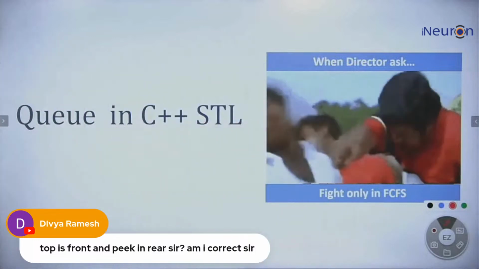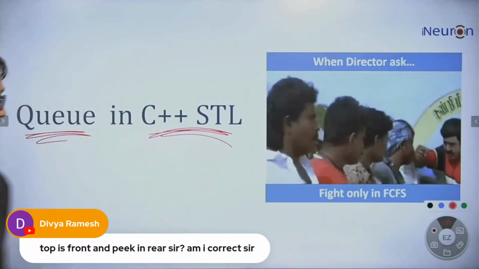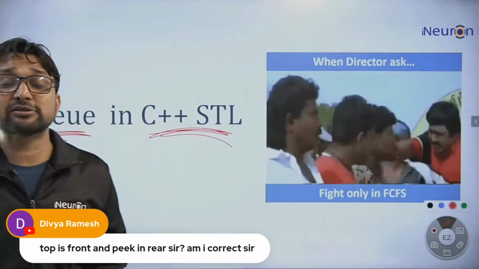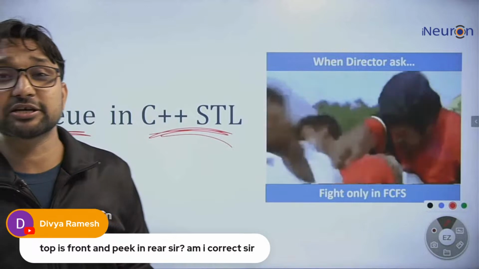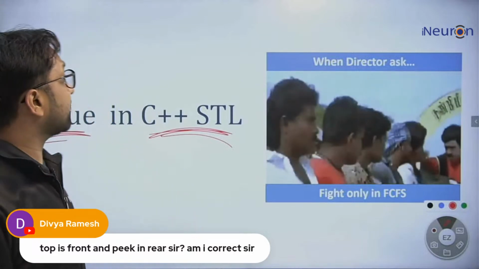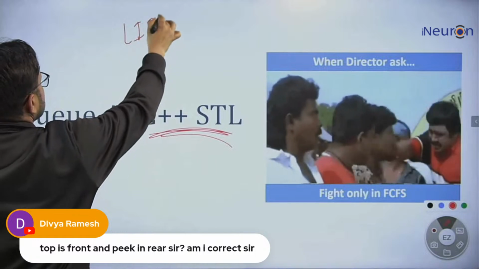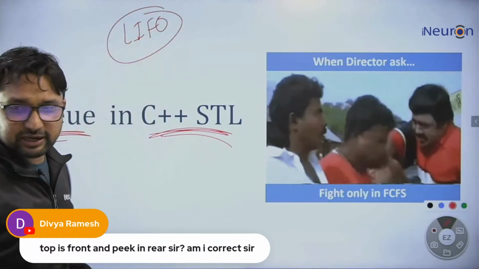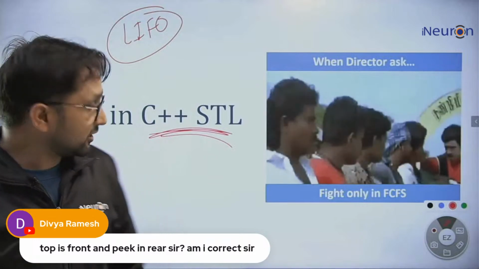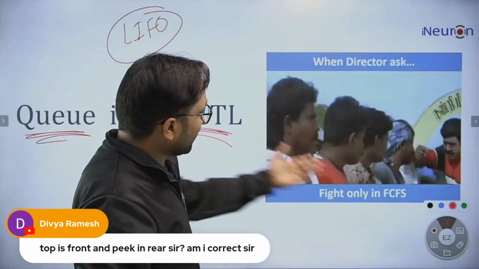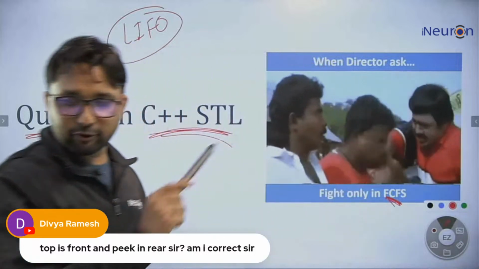Q in C++ STL. So on which principle does Q work? Please write into the chat section. Stack works on last in, first out. So on which principle does Q work? So that is also mentioned over here. That is first in, first out. The element which is inserted first will go out first.